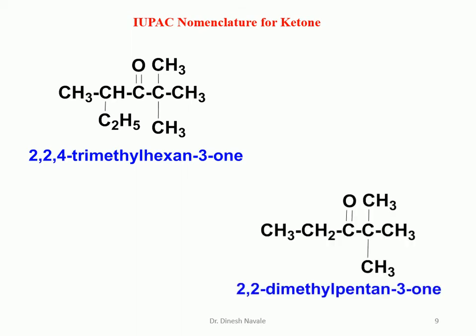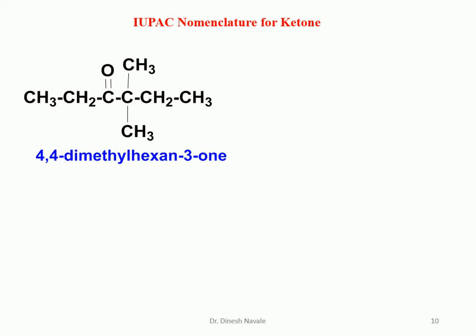In the second molecule, numbering will start from the right-hand side to give the lowest possible number to the substituent and carbonyl. So it is carbon number 1, 2, 3, 4, 5. The carbonyl carbon is present at number 3, so it is a pentane-3-one. 2 methyl substituents are present at carbon number 2, so it is 2,2-dimethylpentane-3-one.